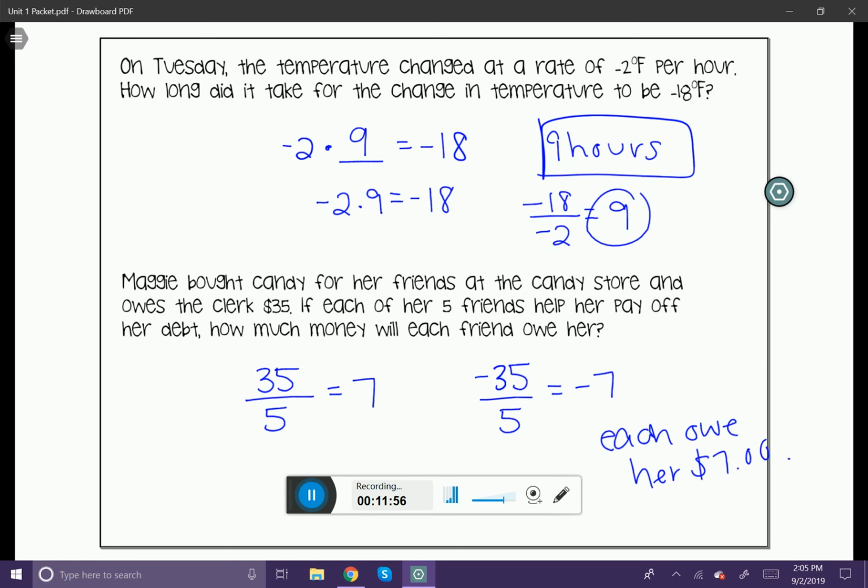All right, that brings us to the end of our lesson on the review of integer operations.